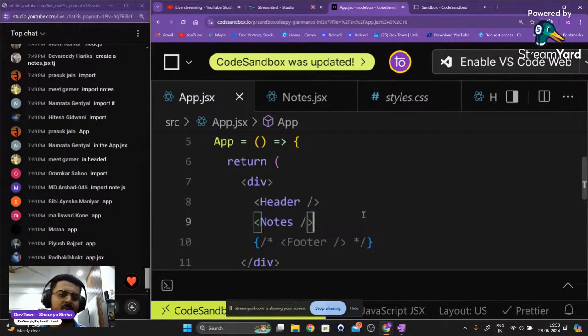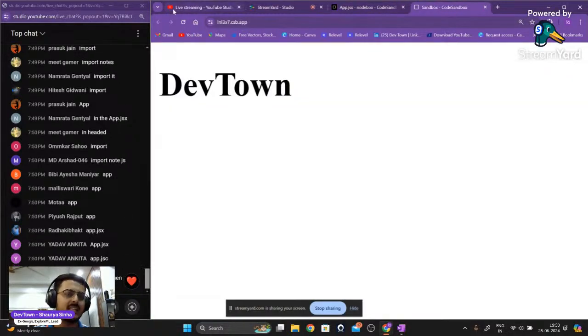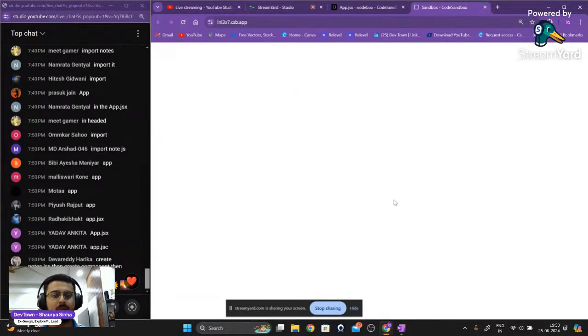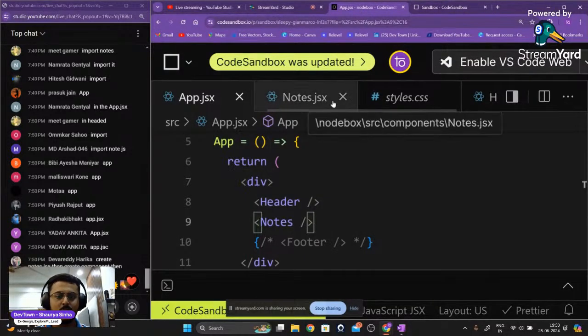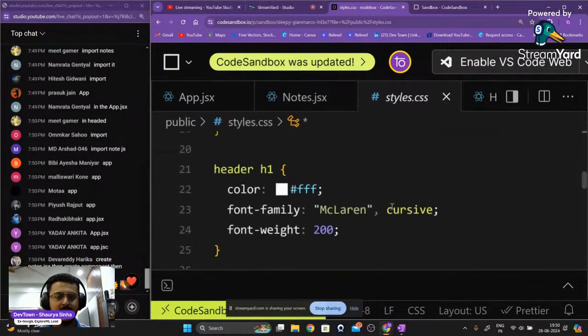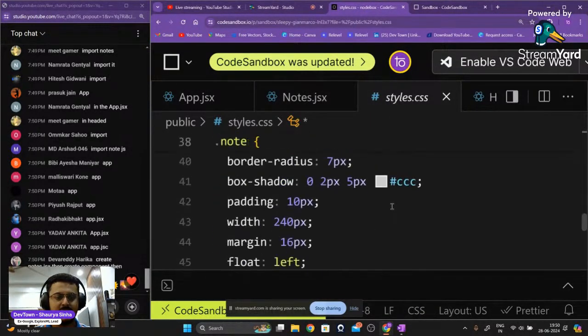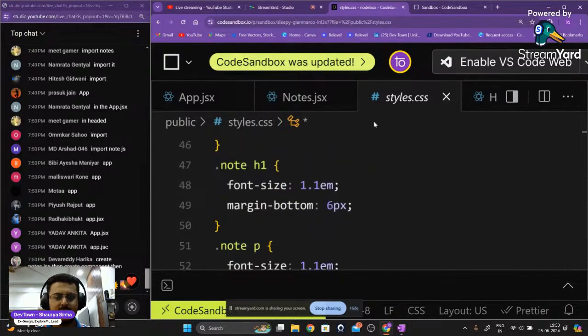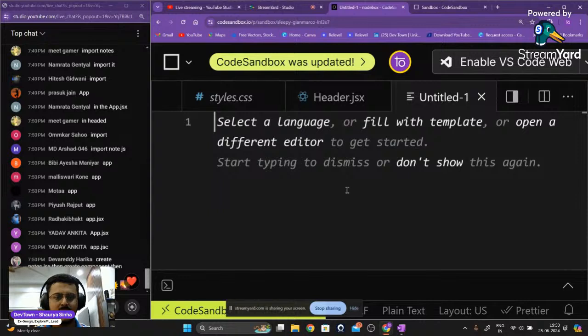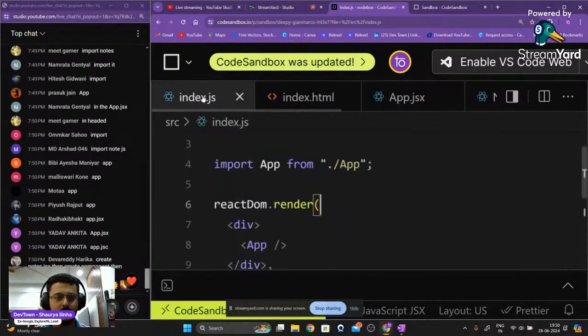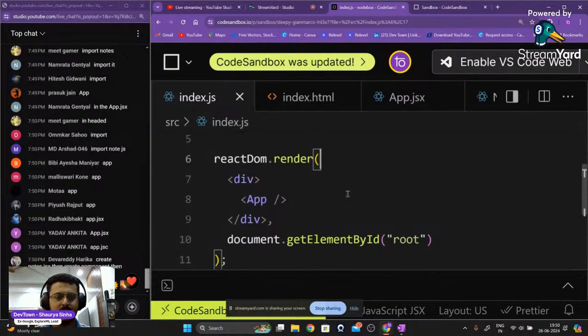And now we are having notes on our website as well. That will also appear as DevTown itself on our website. So there'll be two DevTowns right over there. We'll convert it into something else. So we'll go back into here and I'll change a little bit there. H1 and the paragraph tag. Okay, no issues. Why am I not coming to notes?